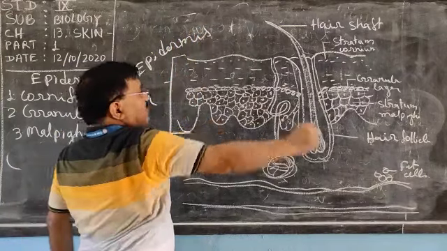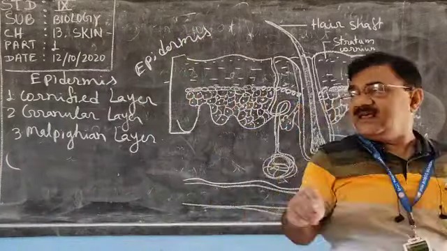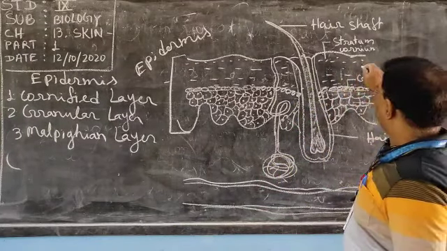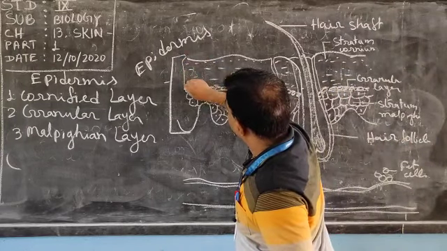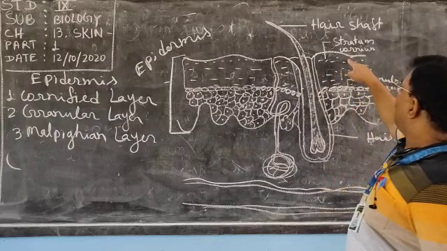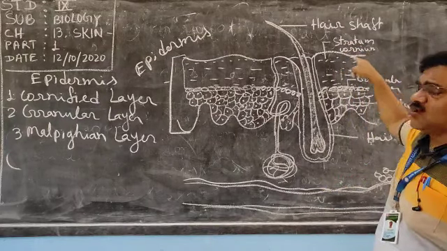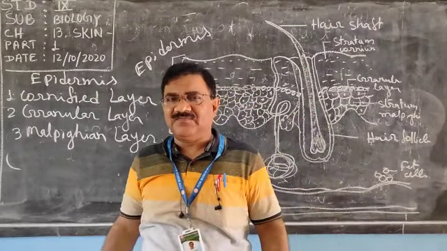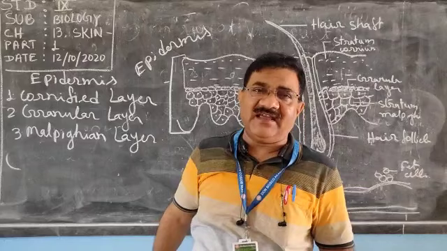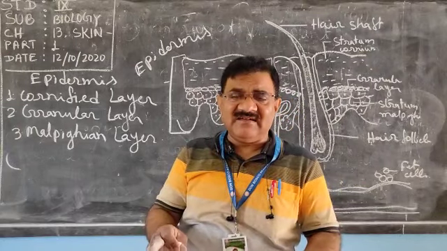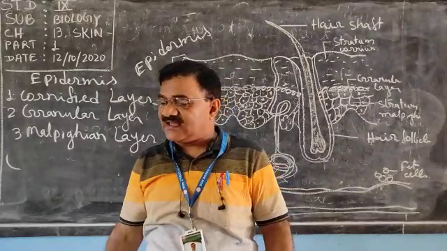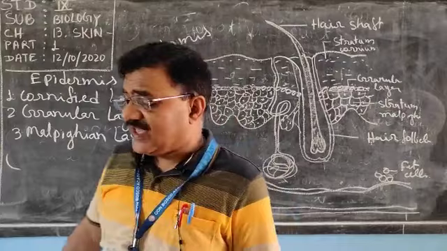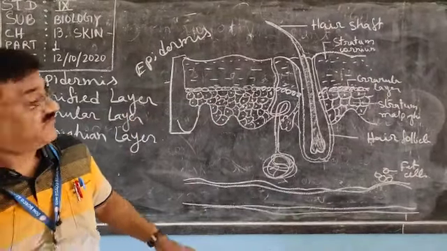Now you can see from here to here is the part of epidermis, made up of three regions. This part, from here to here, is the cornified layer, also called stratum corneum. Epidermis is the outer covering, thin, but at some places thick.